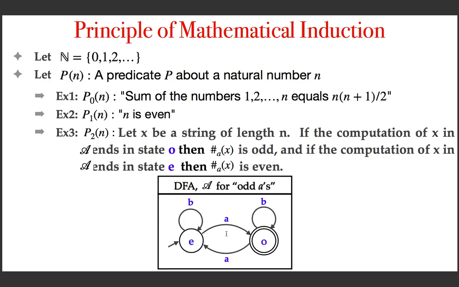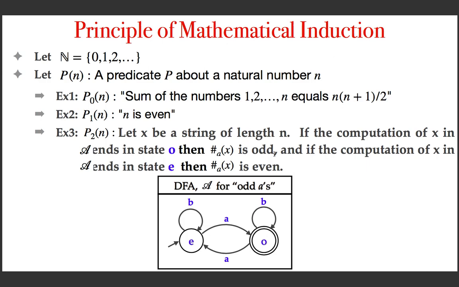So given this DFA, I can have this example predicate, and the predicate is: let x be a string of length n, a string with n symbols in it. And what is n? n is a natural number. And the statement is this: if the computation of x in the DFA A ends in state O, then the number of a's in x is odd.